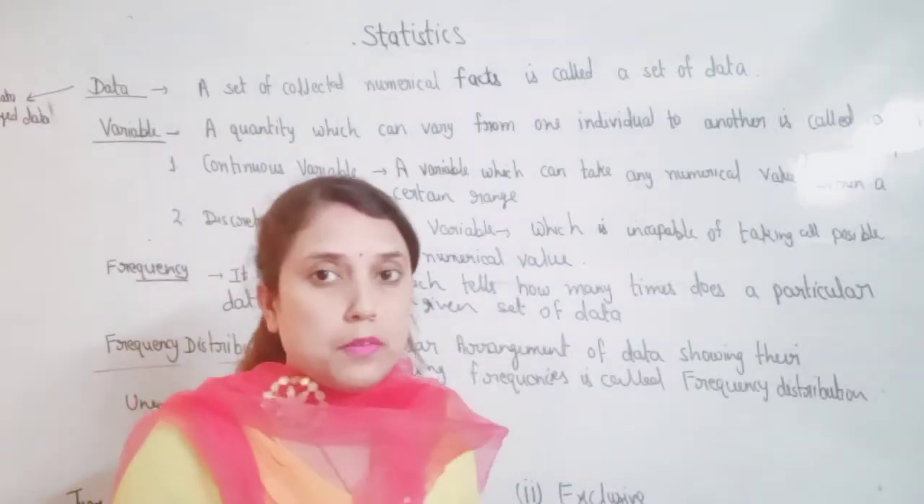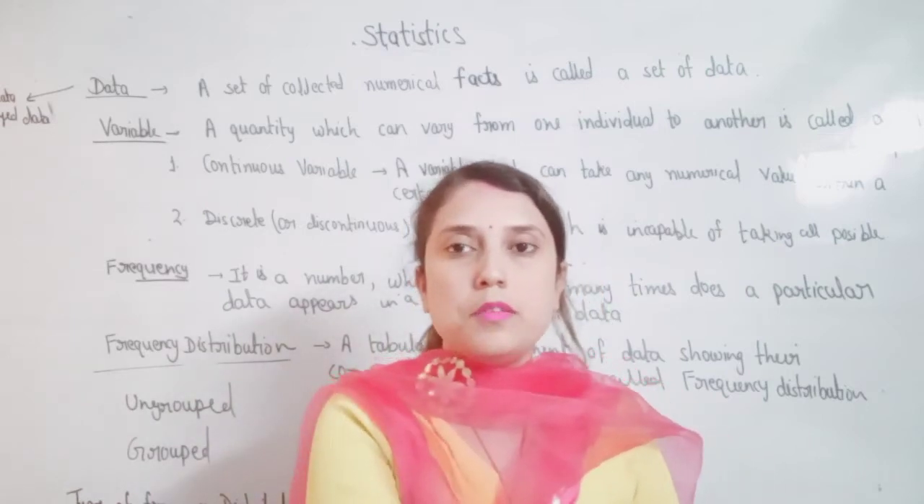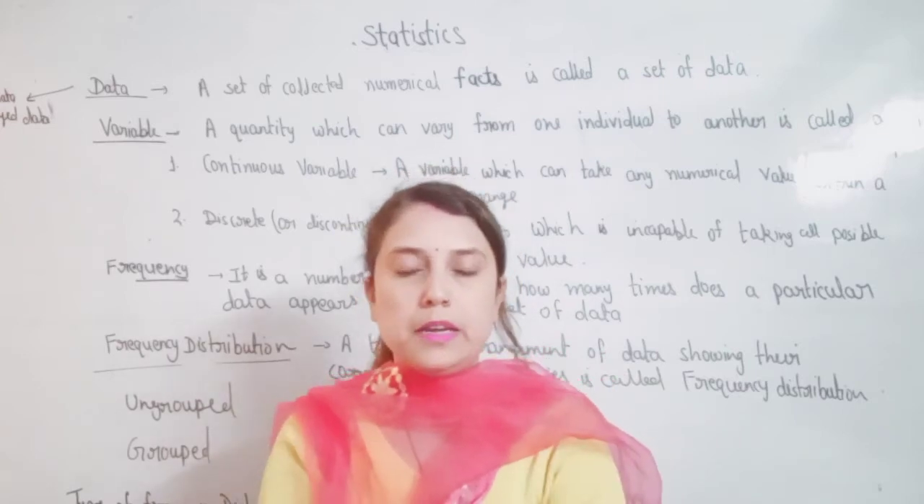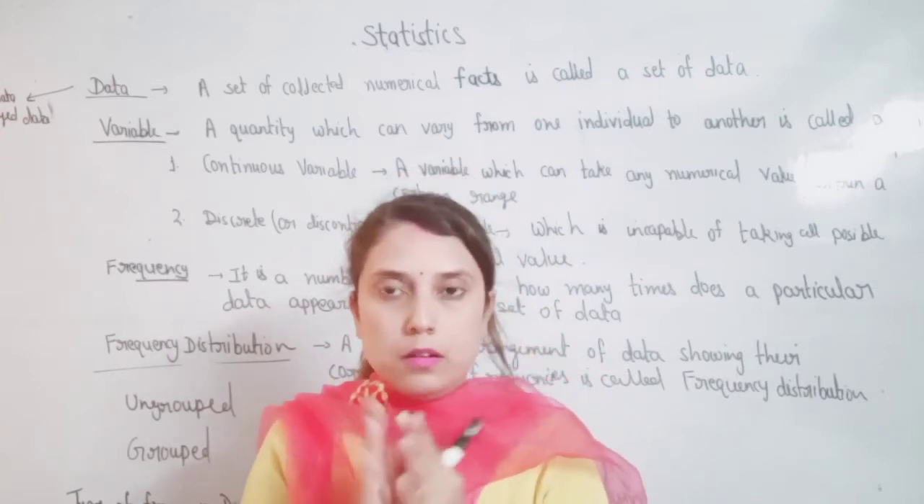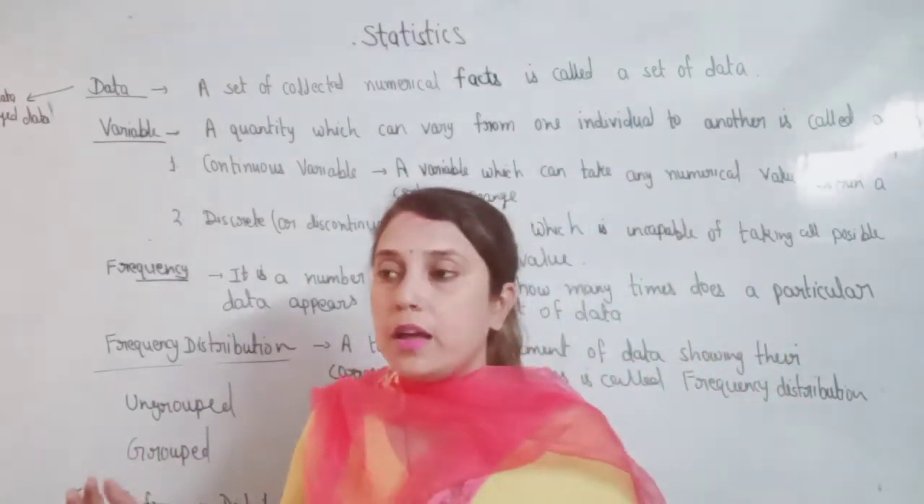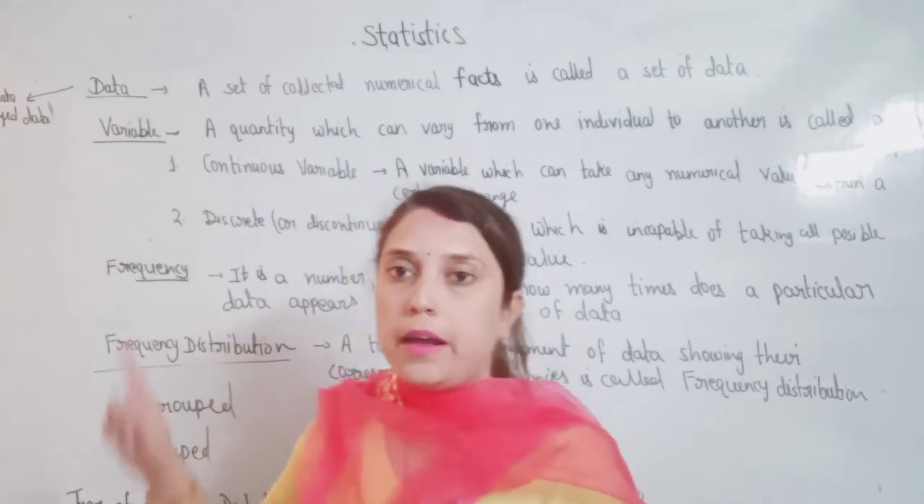What is raw data? When we collect information like the height of the class at random, the height of this student, that student, and make a data set, it is called raw data. And when we arrange the raw data in ascending or descending order, it is called array data.